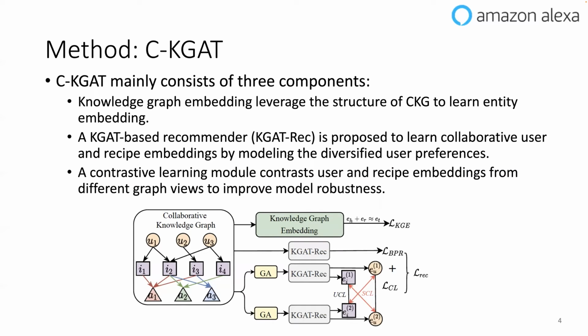CKGAT is the model we proposed in this paper. It consists of three components. The first is a knowledge graph embedding, which leverages the structure of the collaborative knowledge graph to learn the entity embedding. And the KGAT-based recommender is proposed to learn the collaborative user and recipe embeddings by modeling the diversified user preferences. And last module is a contrastive learning module, which contrasts the user and recipe embeddings from different graph views to improve the model robustness. The three modules we can see clearly in the pipeline shown in the bottom of this slide.